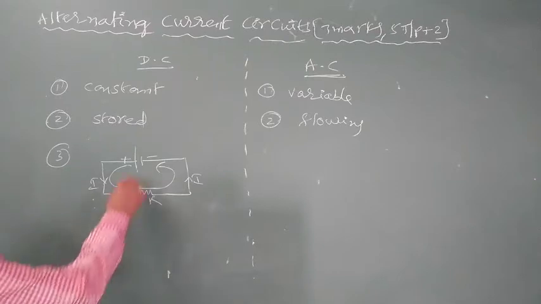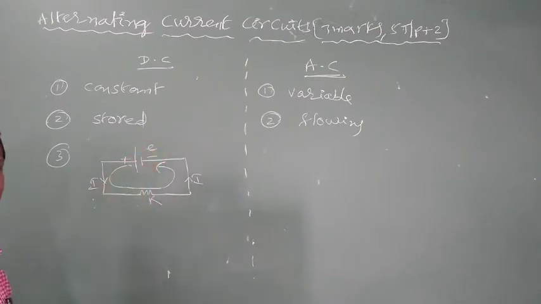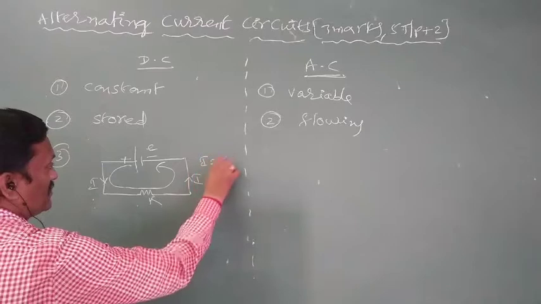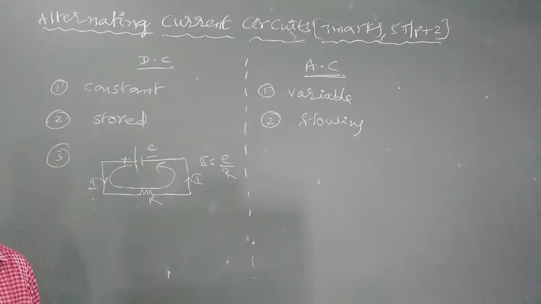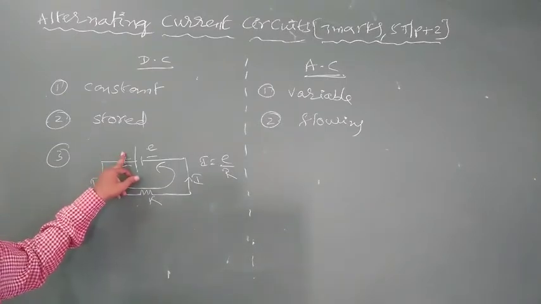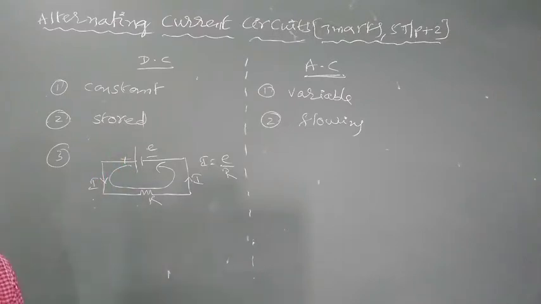If V is the potential difference or E is the EMF, then the expression for current is I is equal to V by R, or according to Ohm's law, V is equal to IR, or E is equal to IR. Where E is the potential difference, nothing but EMF, I is current, and R means external resistance. The opposing property of a conductor to oppose the flow of DC is called resistance. So in a DC source, that opposing property is named resistance. So that is about the DC source symbol.